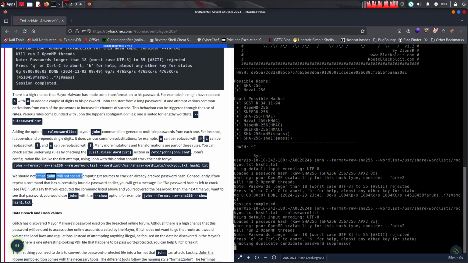We should know that John will not spend computing resources to crack an already cracked password hash. Consequently, if you repeat the command that successfully found a password, you get a message: no password hashes left to crack.